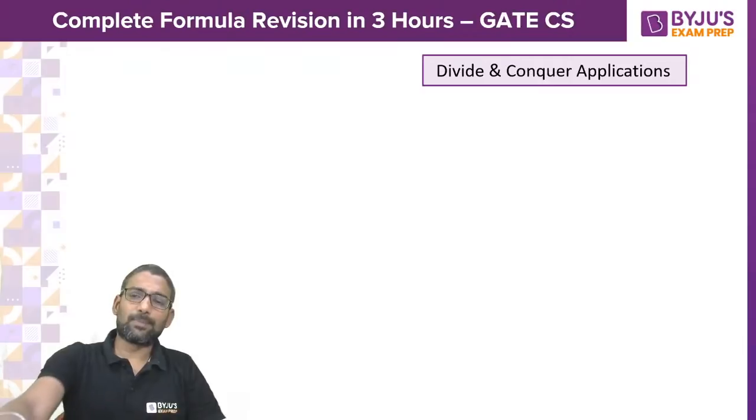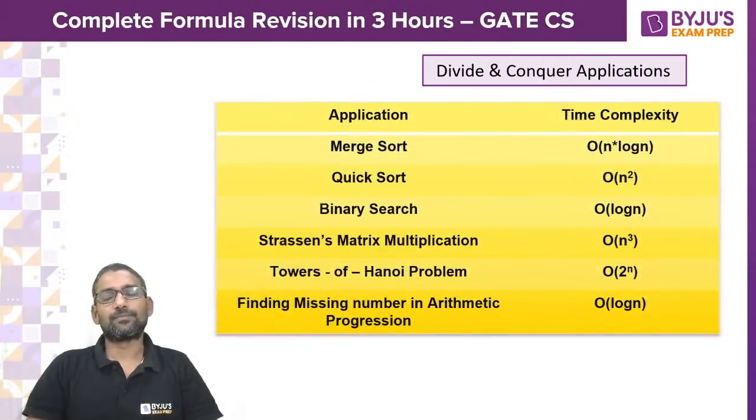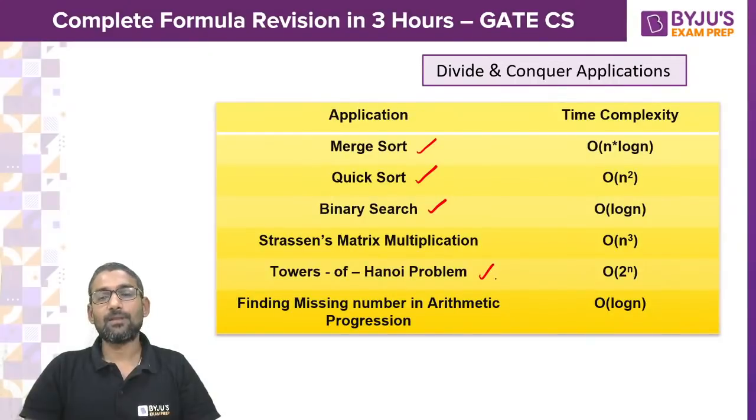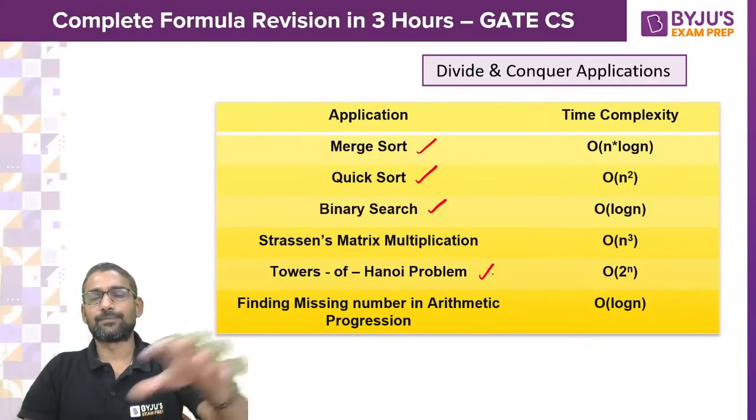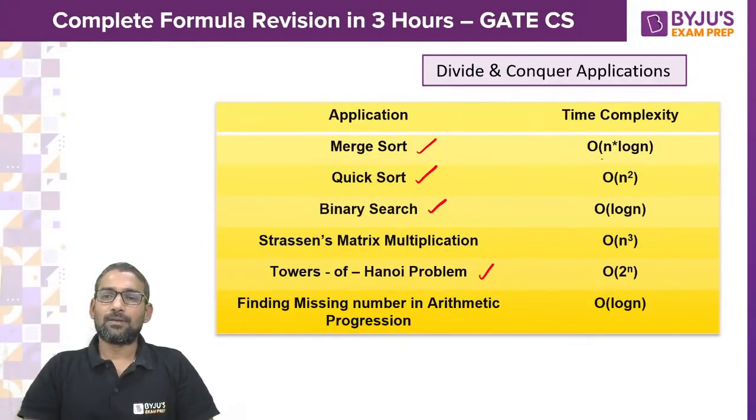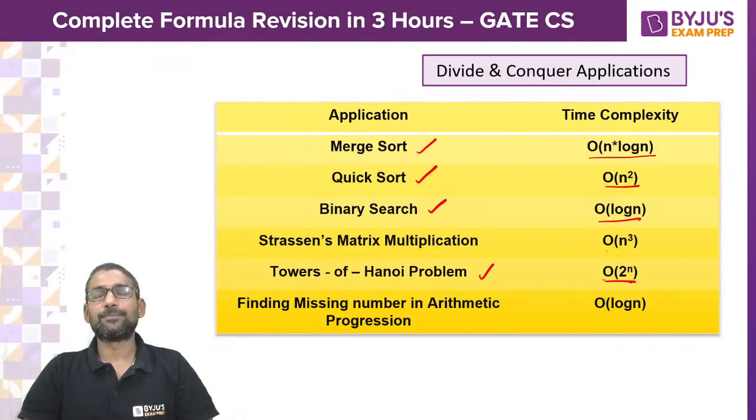Then divide and conquer applications: merge sort, quicksort, binary search, towers of Hanoi. These are popular divide and conquer applications, dear friends, dear students. So don't miss them. The time complexities, I am giving the worst case time complexities. And Strassen's matrix multiplication, big O of n cube.